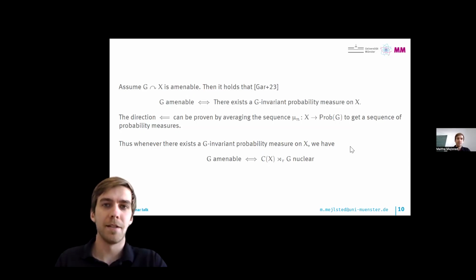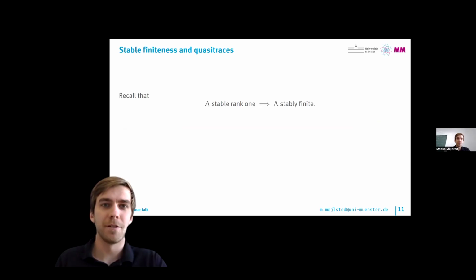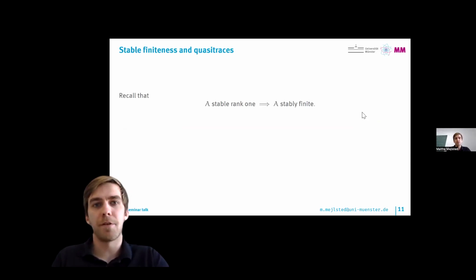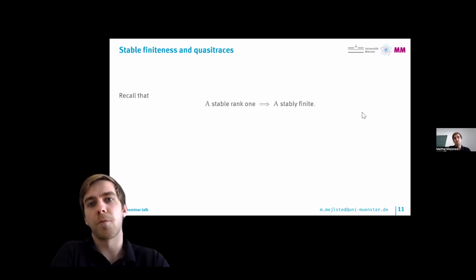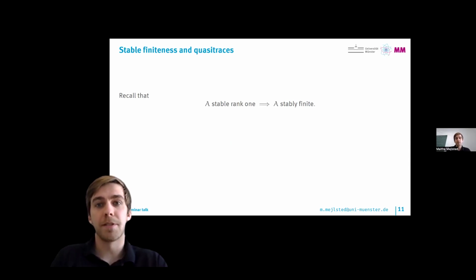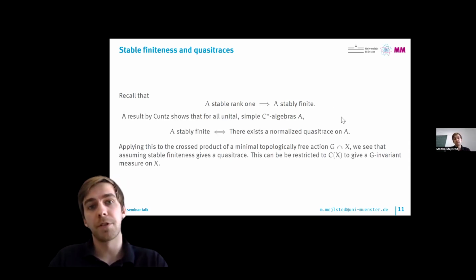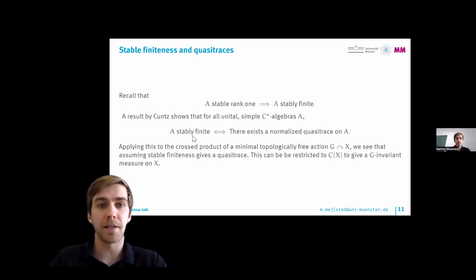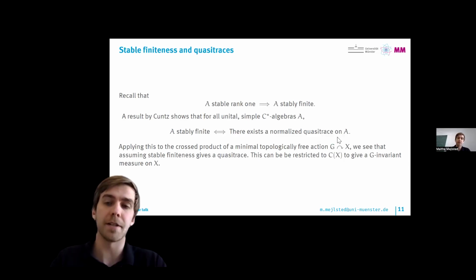And this is where we return to what we started off by talking about, which was this stable rank 1 condition. If you want to look at cross products that have stable rank 1, then they must in particular be stably finite. And a result by Kirchberg shows that for all unital simple C-star algebras, being stably finite is equivalent to the existence of a normalized quasi-trace on A.